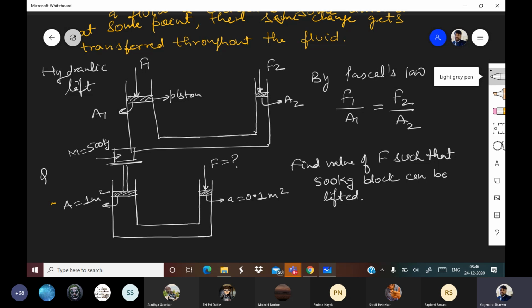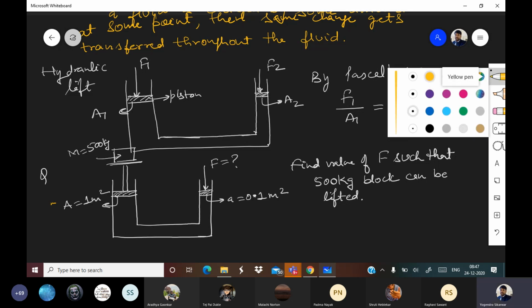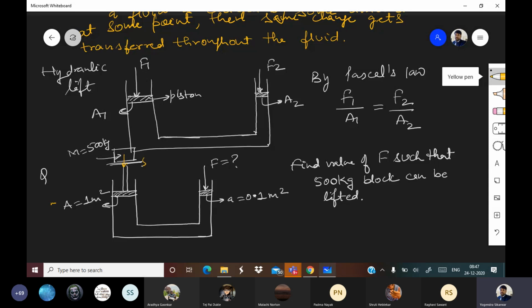This is very simple. F1 will be 500 G, correct? So F1 upon A1 is equal to F2 upon A2.